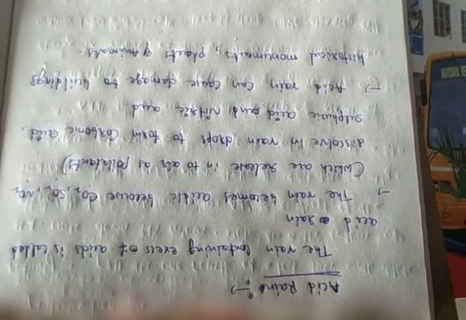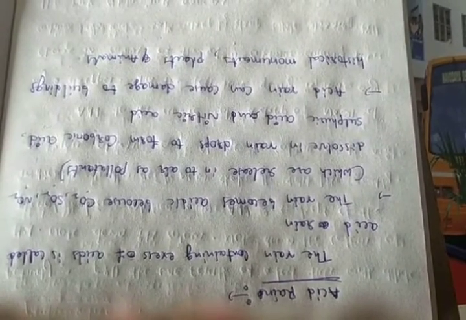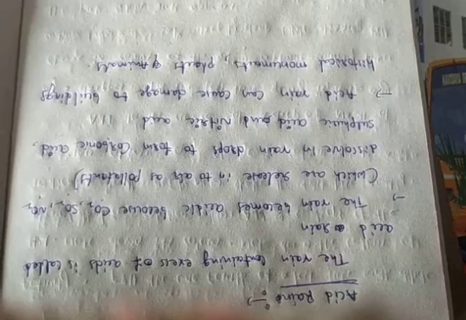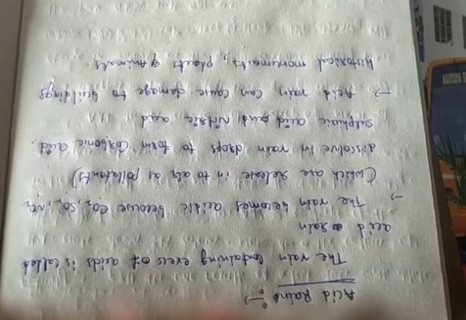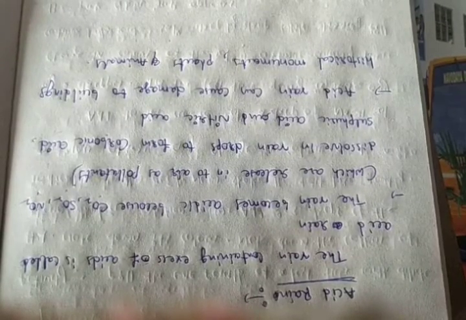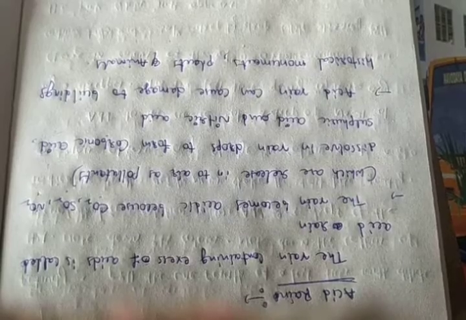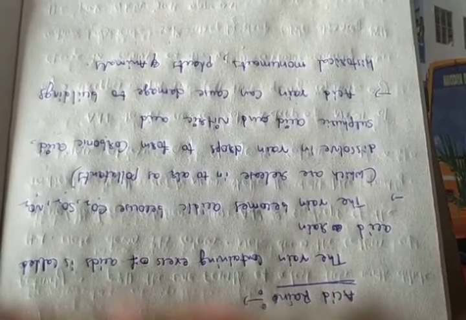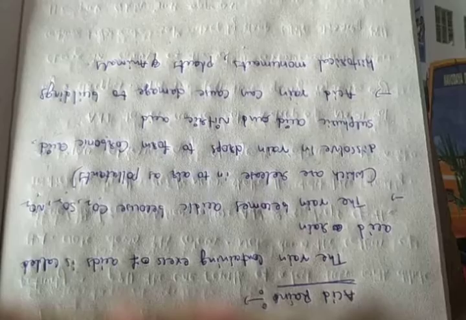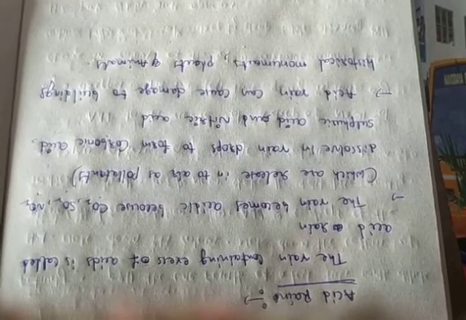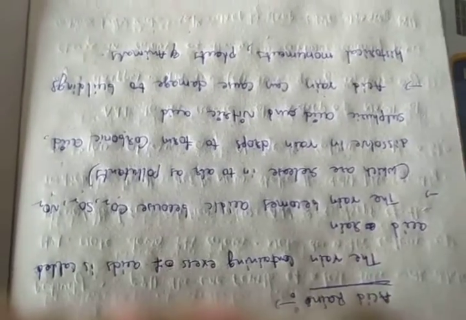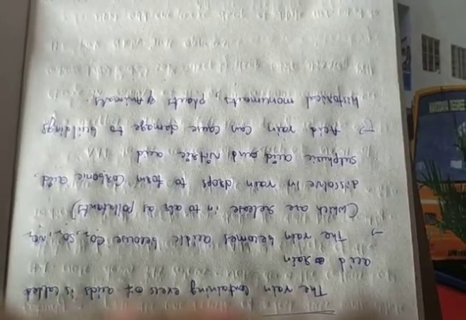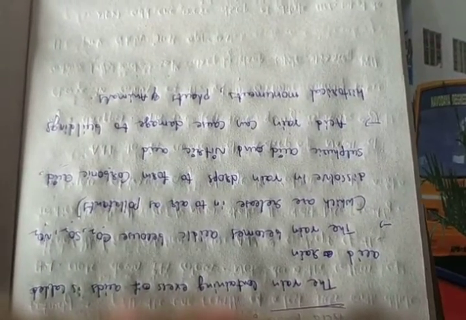How can you define acid rain? The rain containing excess of acids is called acid rain. The rain becomes acidic because carbon dioxide, sulfur dioxide, and nitrogen dioxide dissolve in raindrops to form carbonic acid, sulfuric acid, and nitric acid. Acid rain can damage buildings, historical monuments, plants and animals.